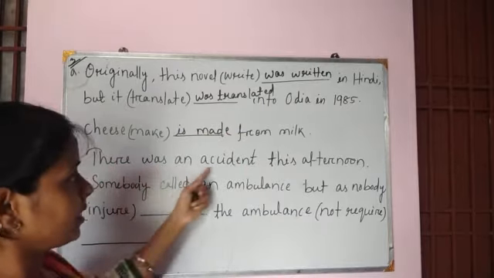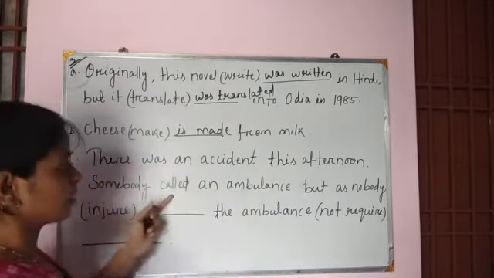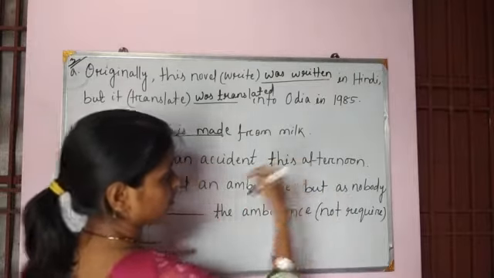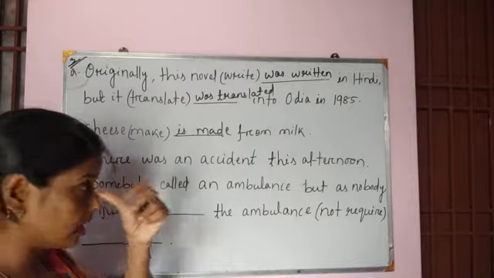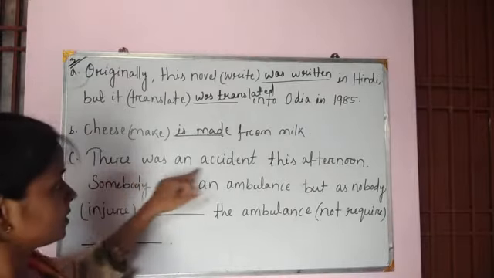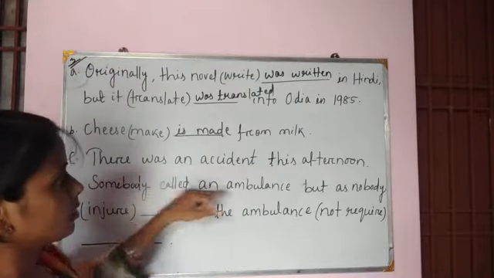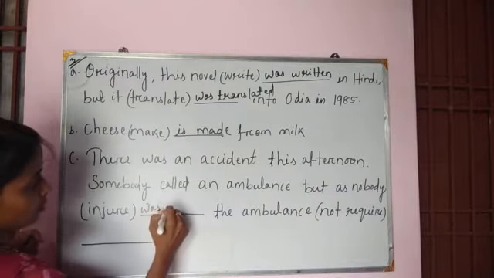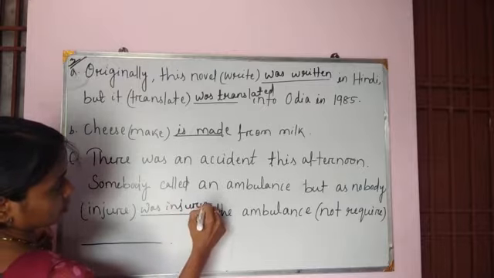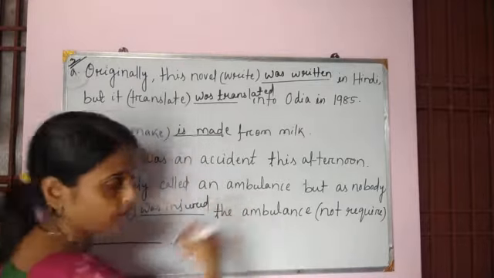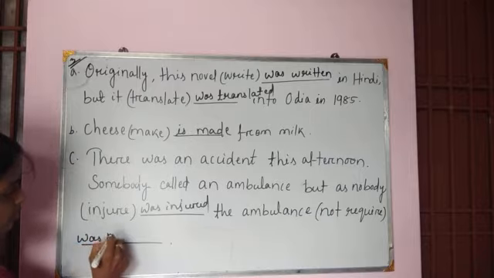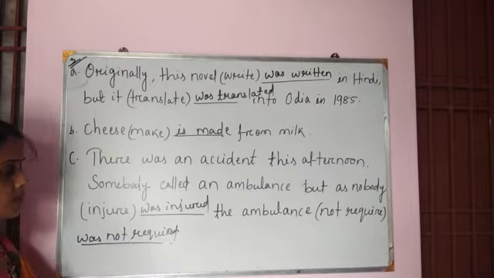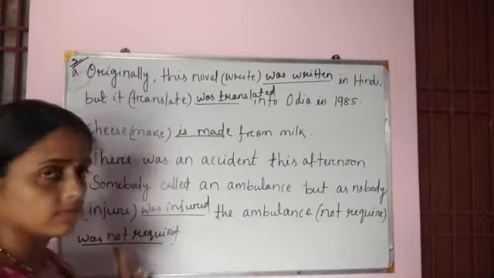There was an accident this afternoon. Somebody called an ambulance, but as nobody injured, the ambulance not required. So try to find out the tense. The tense is in past form. There was an accident this afternoon. Somebody called an ambulance, but as nobody was injured, the ambulance was not required. Okay.